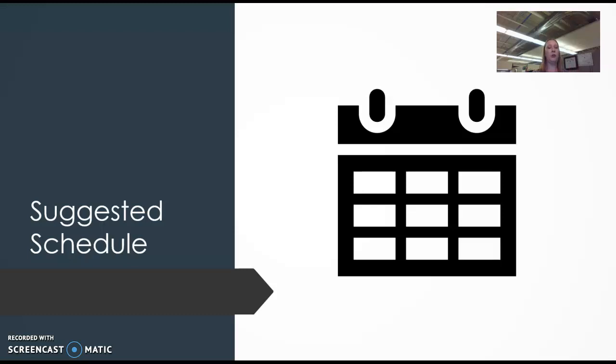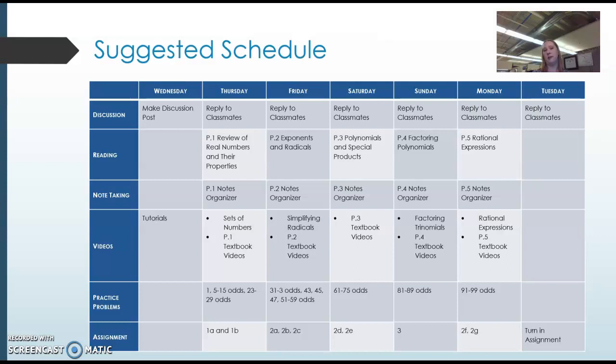So let's just take a look at my suggested schedule for the week to help you navigate all of these items and getting them in. So I try to space things out so that you do a section a day, and then you take notes on that section, you watch videos on that section, you do practice problems on that section. Because to really learn math, you have to work a section at a time and make sure you understand the section, or at least have some understanding of the section if it's not 100%, before you move on to the next. So I recommend going in order here, doing P.1, doing everything with P.1, and then moving on to the next section. So don't try to read everything at once because it just will not make sense.